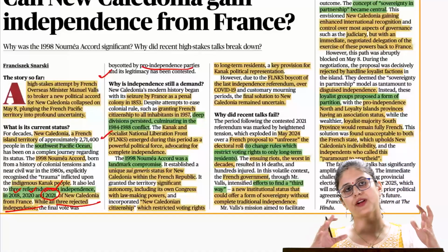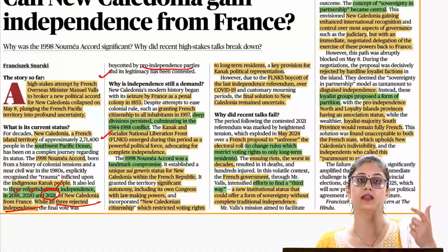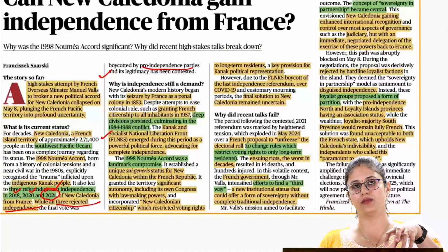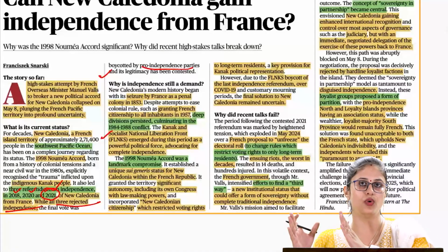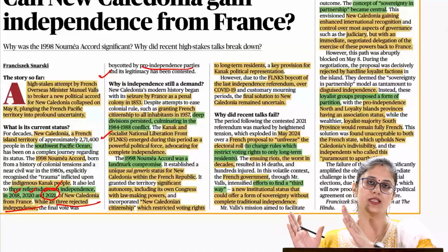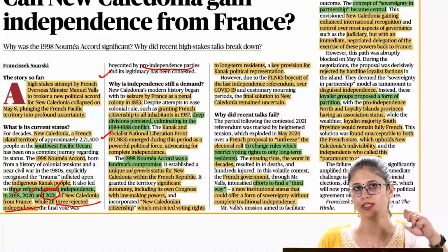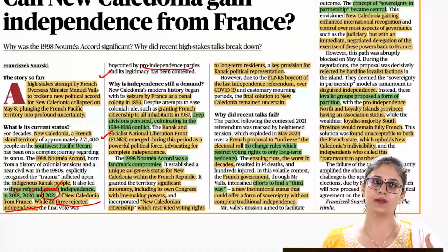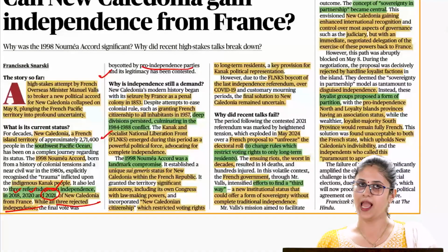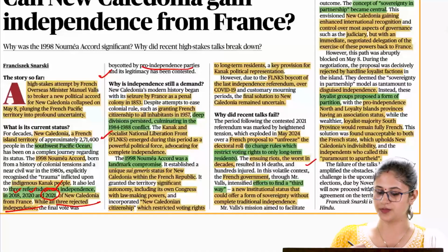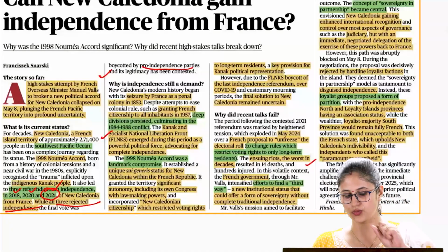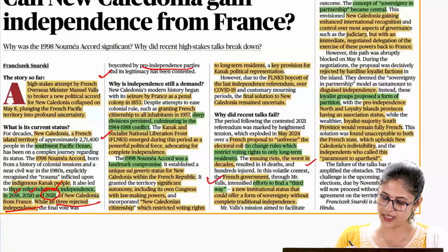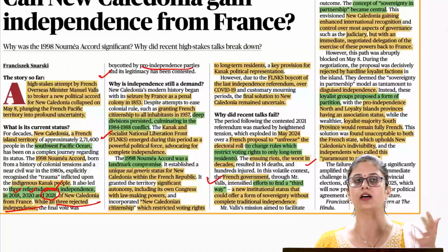So the French authorities have brought in this proposal that the voting rights in this region would not be restricted only to long-term residents, that is the indigenous Kanak people, but would be available to all the other people residing in this region. But this is not acceptable to the pro-independence party, and that has led to riots in this region. That is why this place is in news. So in order to resolve this overall situation, the French government has tried to find a third way out.